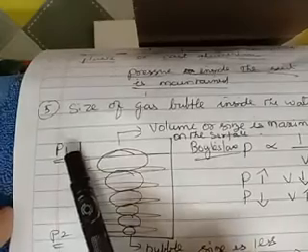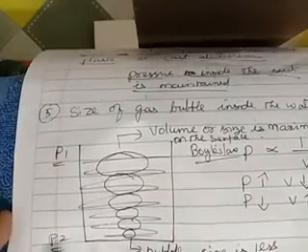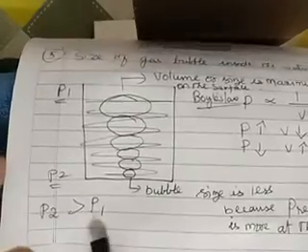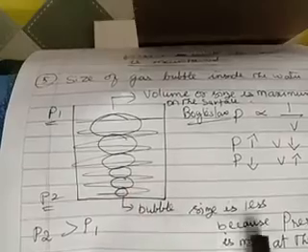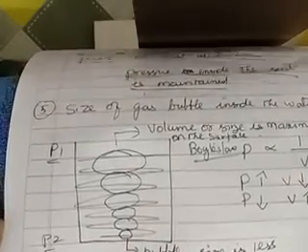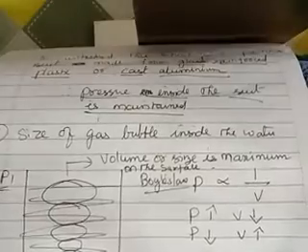Let us consider P1 is the pressure on the surface, P2 is the pressure at the bottom. So where the pressure will be more, here at the bottom the pressure P2 will be more than P1. So the bubble size is less. Why it is less? Let us understand that pressure is more at the depth. Let us keep this as such and go back to Boyle's law once again.